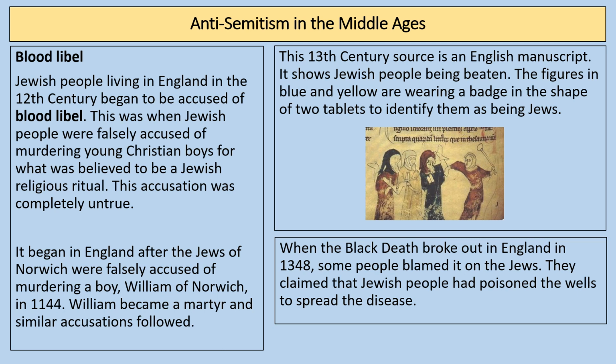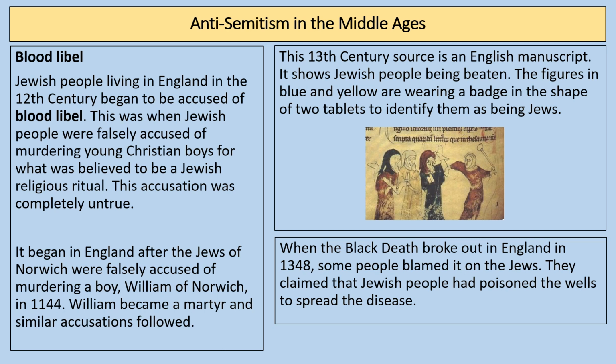You can see here there's a source here, a 13th century source, an English manuscript. It shows Jewish people being beaten. The figures in blue and yellow are wearing a badge in the shape of 2 tablets to identify them as being Jewish people. And then when the Black Death broke out in England in 1348, some people in England blamed it on Jewish people. They claimed that Jewish people had poisoned the wells to spread the disease.